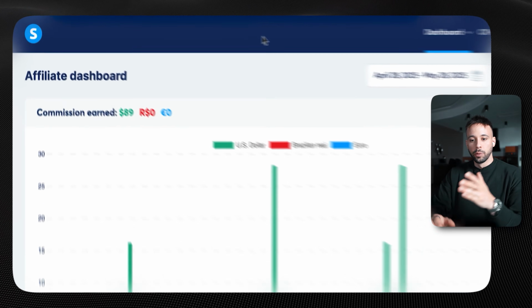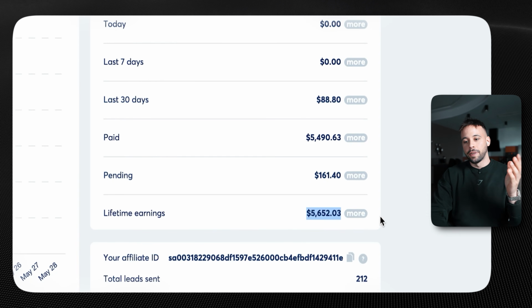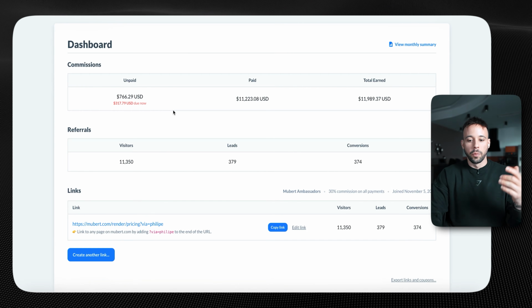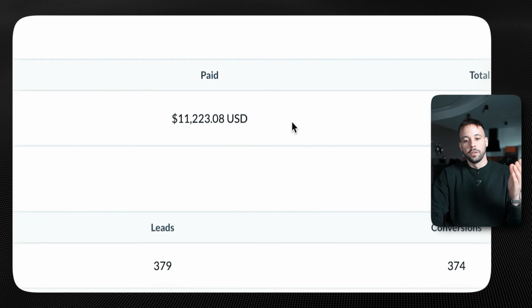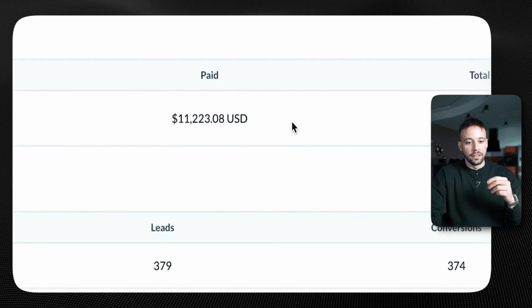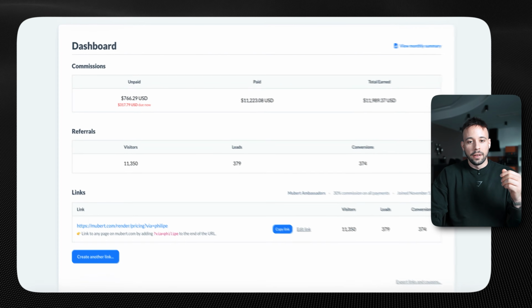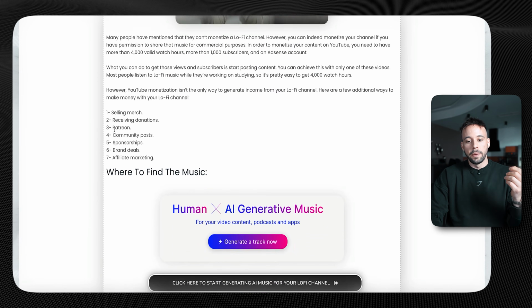For reference, this here is one of the softwares that I promote, and you can see here, this one paid me lifetime earnings of $5,652. This other one here is another one that I really like to promote, which is called Moobert, and it paid me over the lifetime $11,223.08. I still have to receive from this software here $766. And you can see here, I promoted this using this one blog article from Moobert teaching people how to build lo-fi YouTube channels.